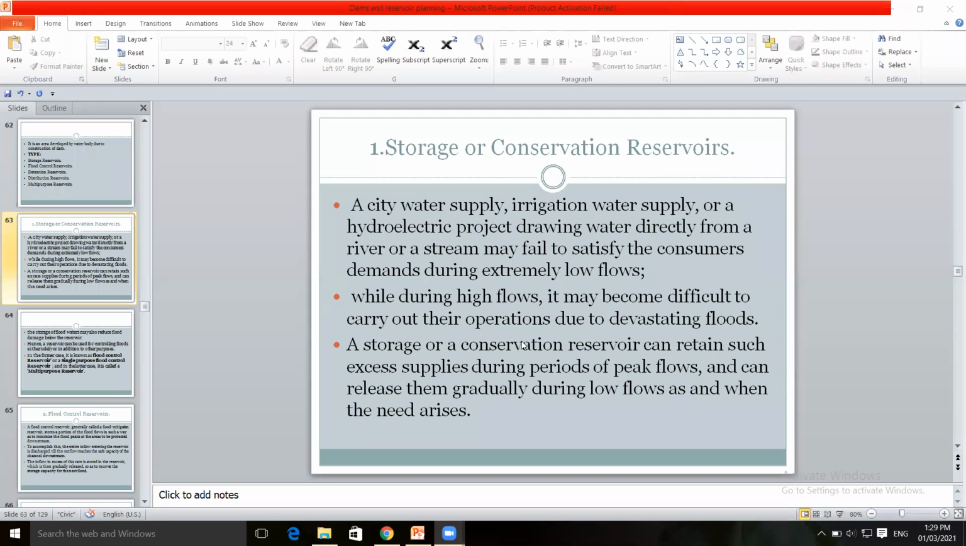Understood? Storage or conservation reservoir, what is the purpose? So that water is preserved or stored as and when required. During peak flows, the surplus water is stored, and when the need arises during low flows, that water is released. So this is a storage or conservation reservoir. First type, storage or conservation reservoir.